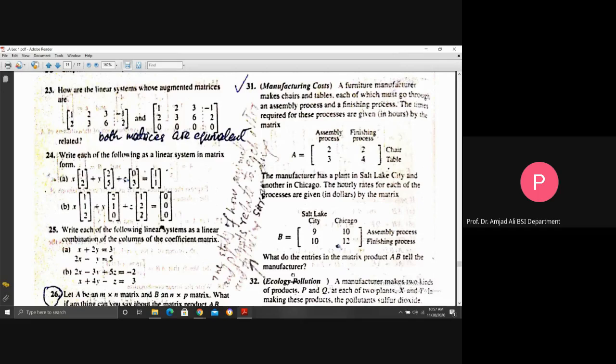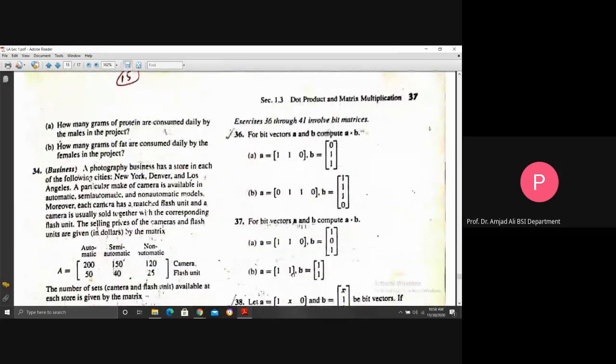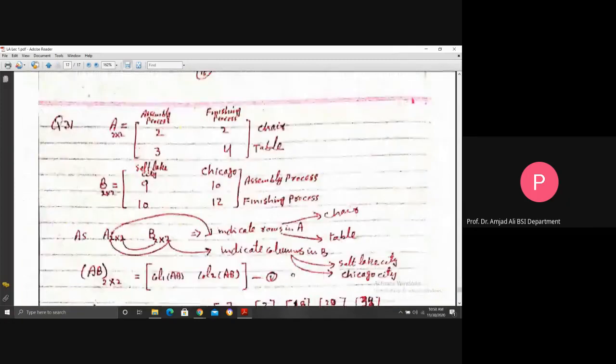So for this type of question, you see first the solution. This is matrix A, 2 by 2, assembly process, finishing process, chair, table. These entries indicate the number of hours required for each product in each process. Chair requires 2 hours in assembly. Table requires 3 hours in assembly. Chair requires 2 hours in finishing. Table requires 4 hours in finishing. Here, B matrix, again 2 by 2, Salt Lake City, Chicago City. This is assembly process, finishing process.